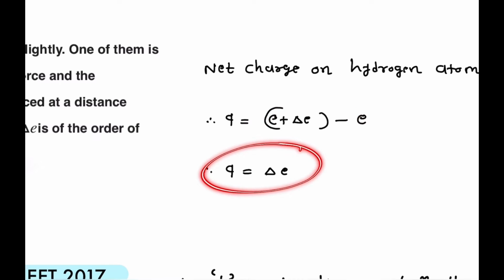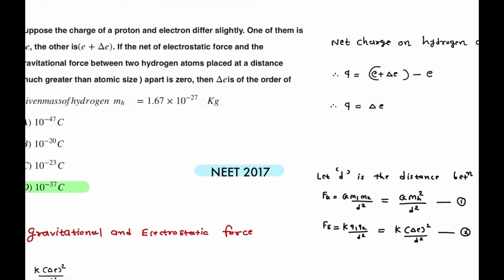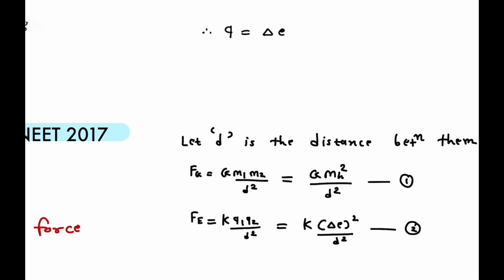So the net charge on a hydrogen atom is small q equal to plus delta E. Now let D be the distance between these two particles, one is a proton and one is an electron. So what is the gravitational force?